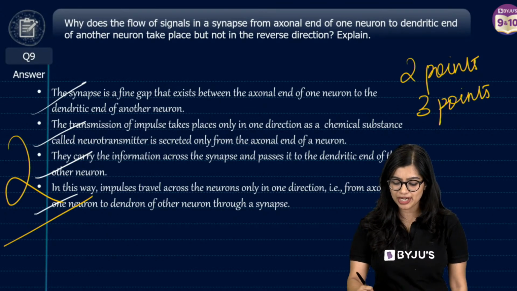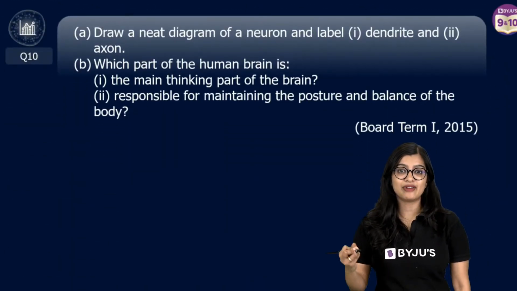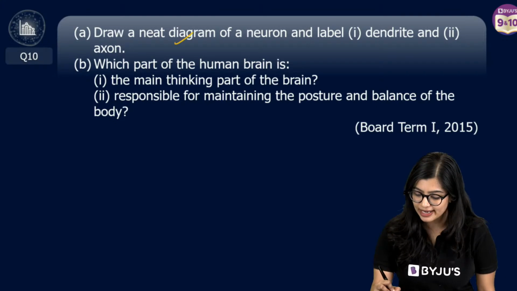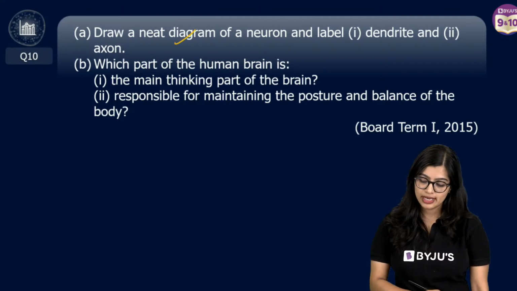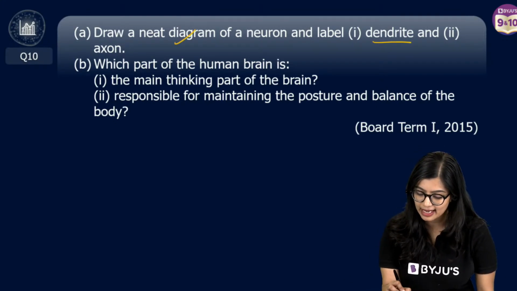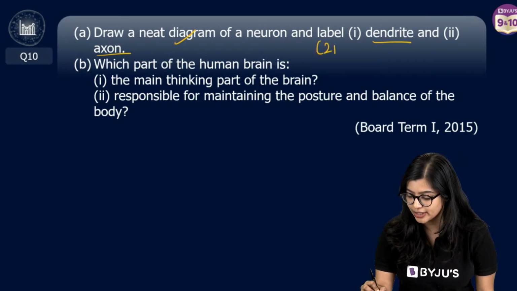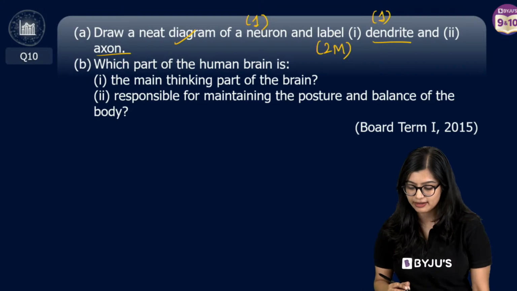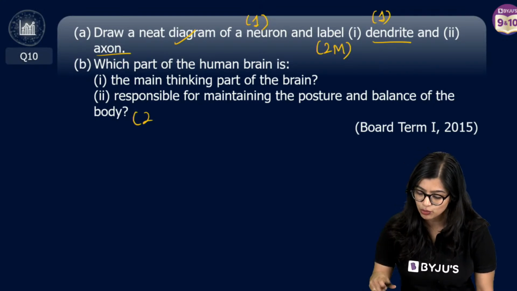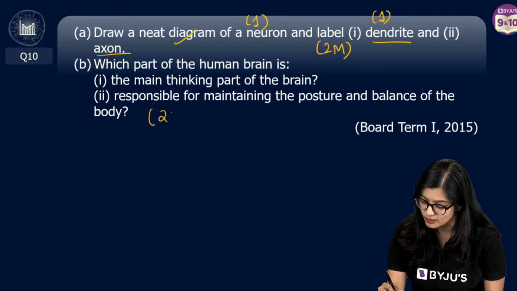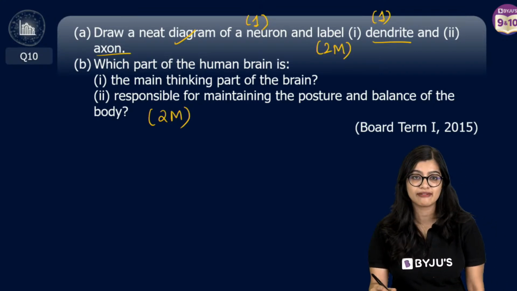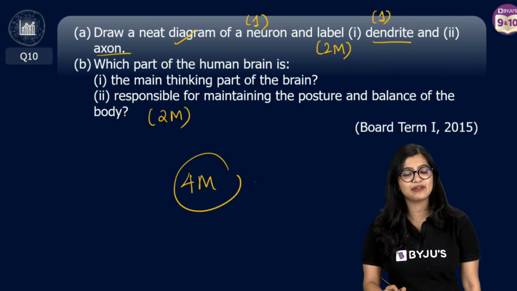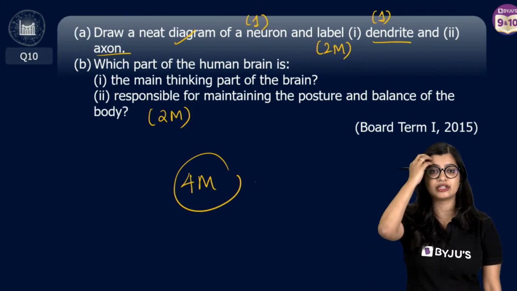Moving on to question number 10. Draw a neat labeled diagram of a neuron and label the dendrite and the axon. This will come for 2 marks: 1 mark for the neuron diagram, 1 mark for labeling. So with the earlier question you will have a total of 4 marks. The brain diagram will not come, so don't take tension.